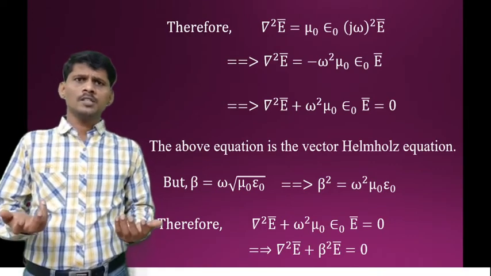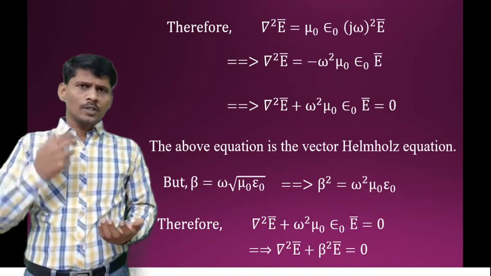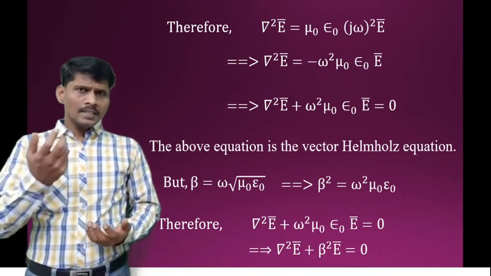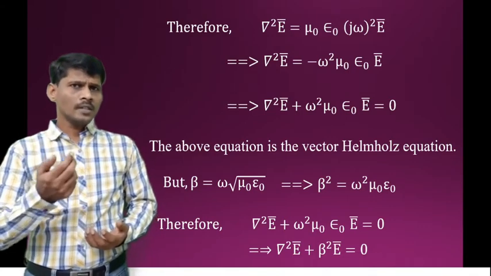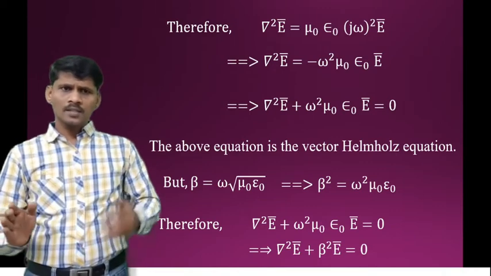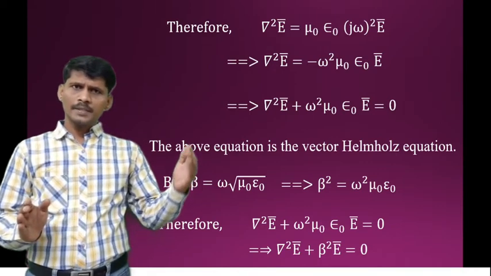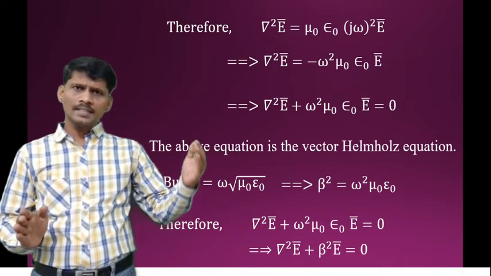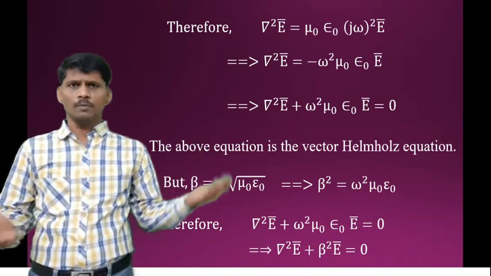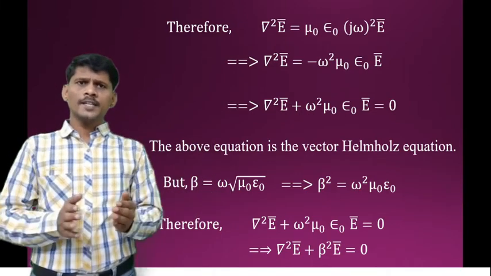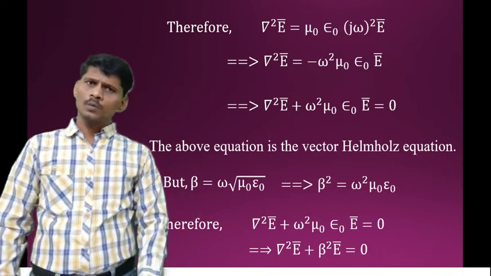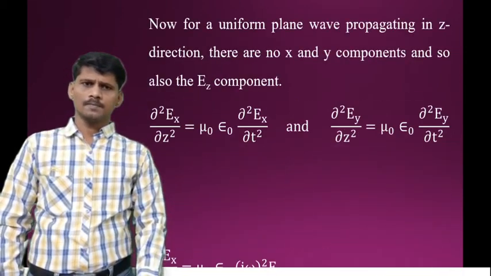So what is the remaining expression? Dou square by dou z square into Ex Ax bar plus Ey Ay bar on the LHS side. RHS side, minus beta square into similarly Ex Ax bar plus Ey Ay bar. So comparing on both sides Ax bar component, Ay bar component, we get these equations.